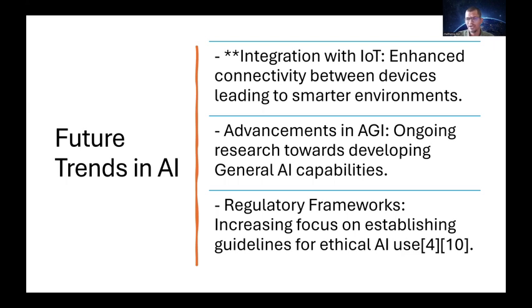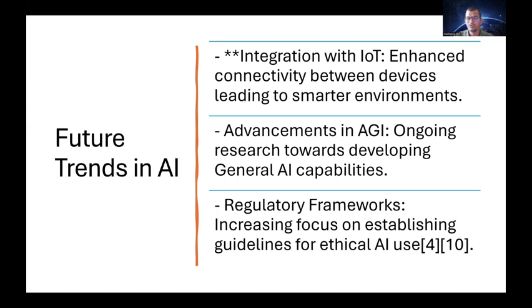And then moving on to the next one. We have a lot of generative or general AI. As I told you, general AI or generative AI is ongoing research towards developing good capabilities, because as I told you, this general AI is the strongest, and this is the future of our generations to come. The next one is the regulatory frameworks.